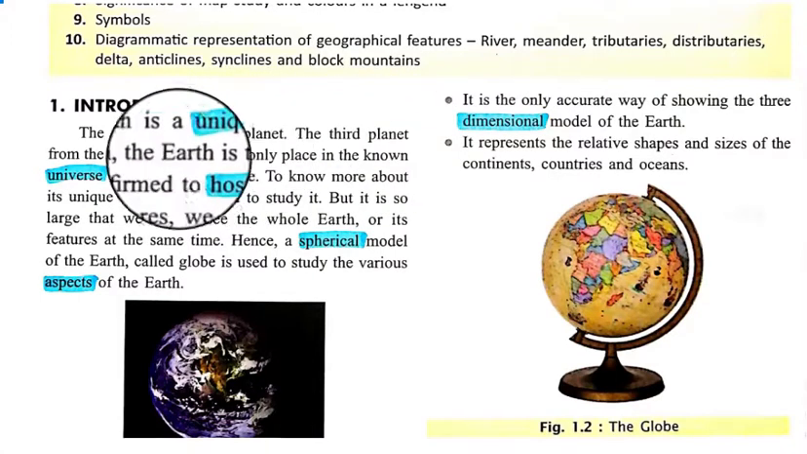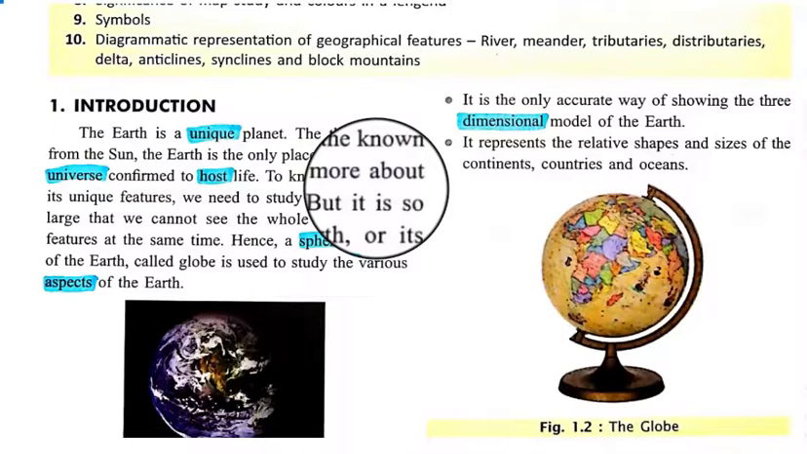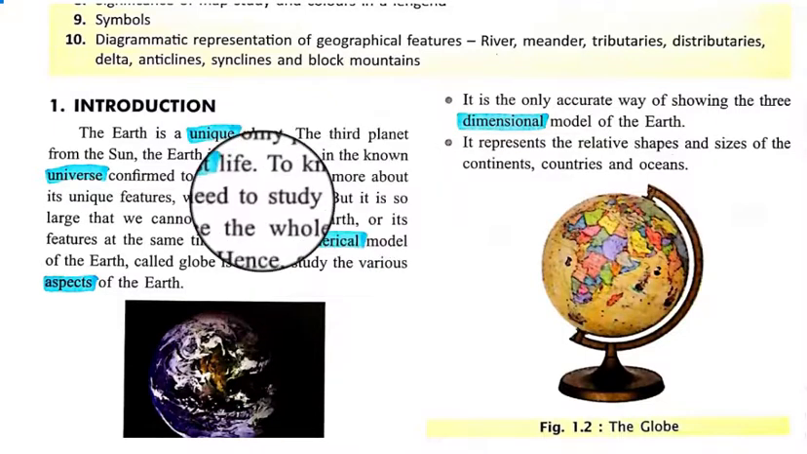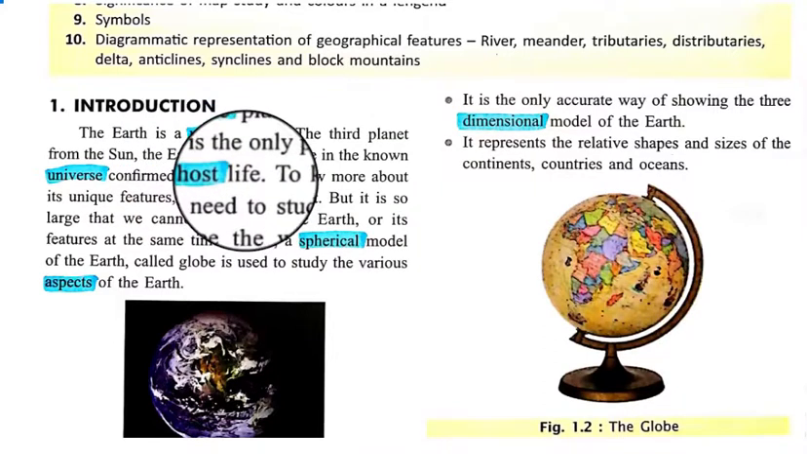And it is the third planet from the Sun, so it is situated in the third position, because the first is Mercury, next is Venus, and the third one is Earth, according to the distance from the Sun. And only on Earth is there life. Only Earth hosts life.